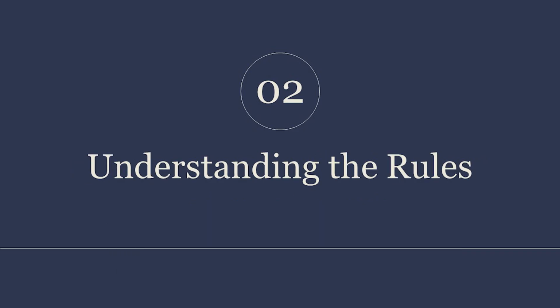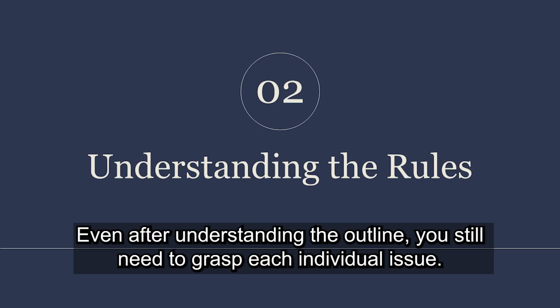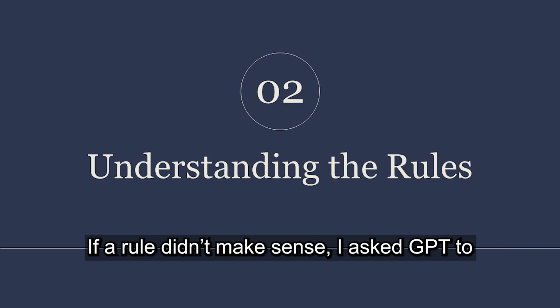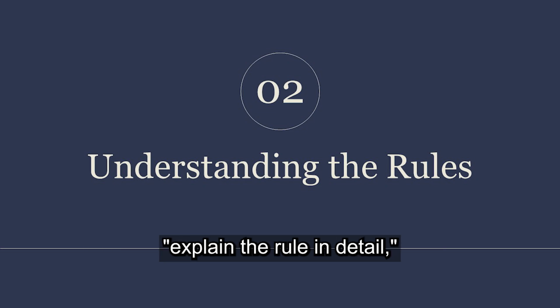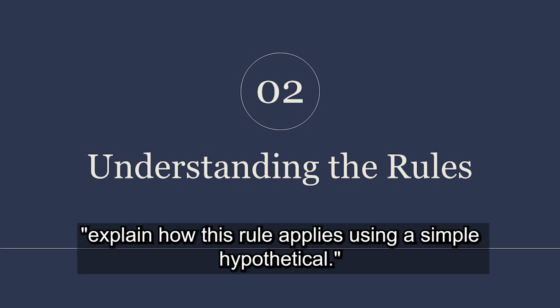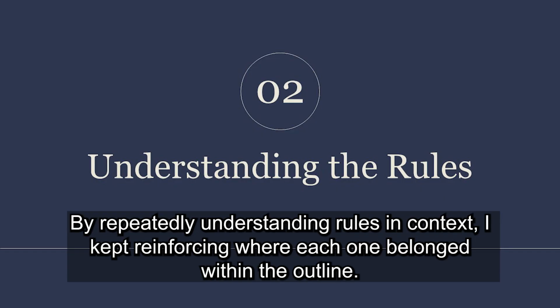2. Understanding the rules. Even after understanding the outline, you still need to grasp each individual issue. If a rule didn't make sense, I asked GPT to explain the rule in detail, or explain how this rule applies using a simple hypothetical. By repeatedly understanding rules in context, I kept reinforcing where each one belonged within the outline.